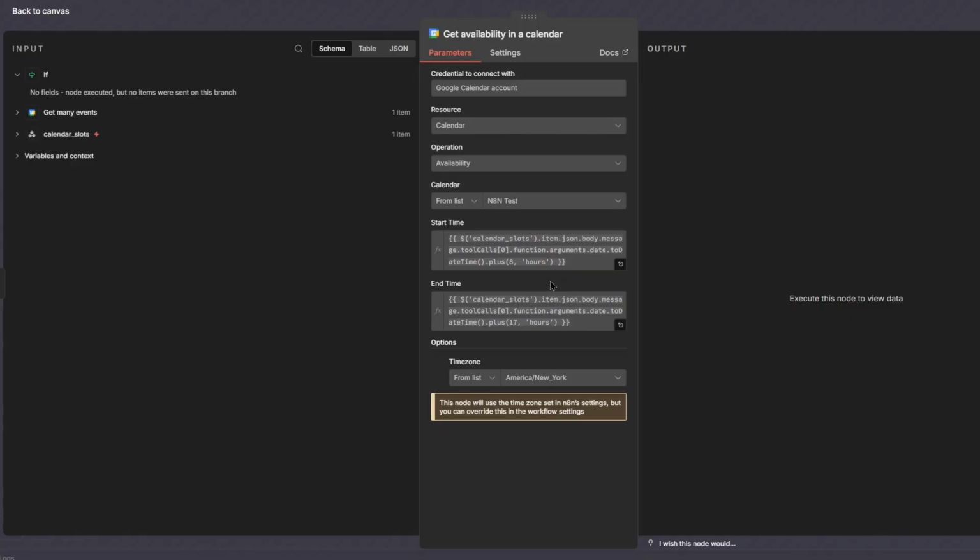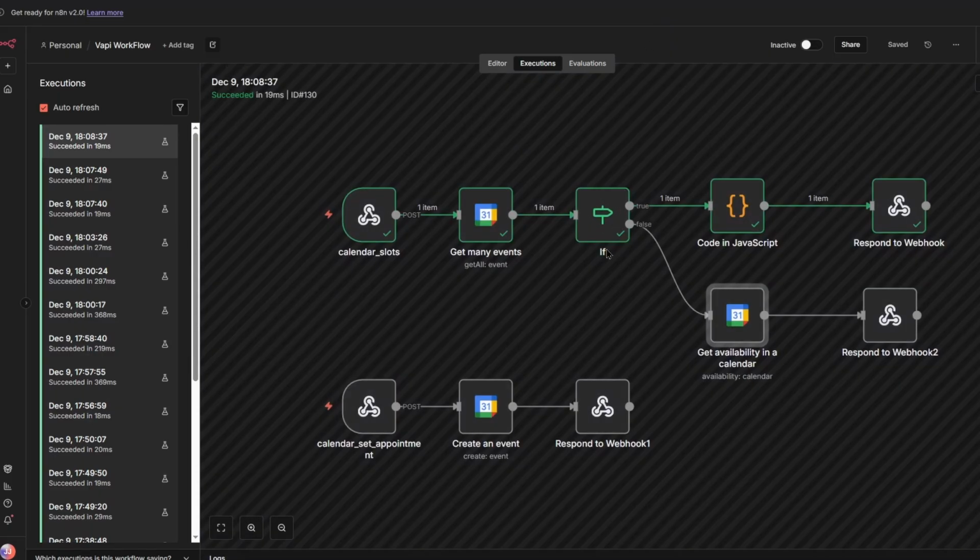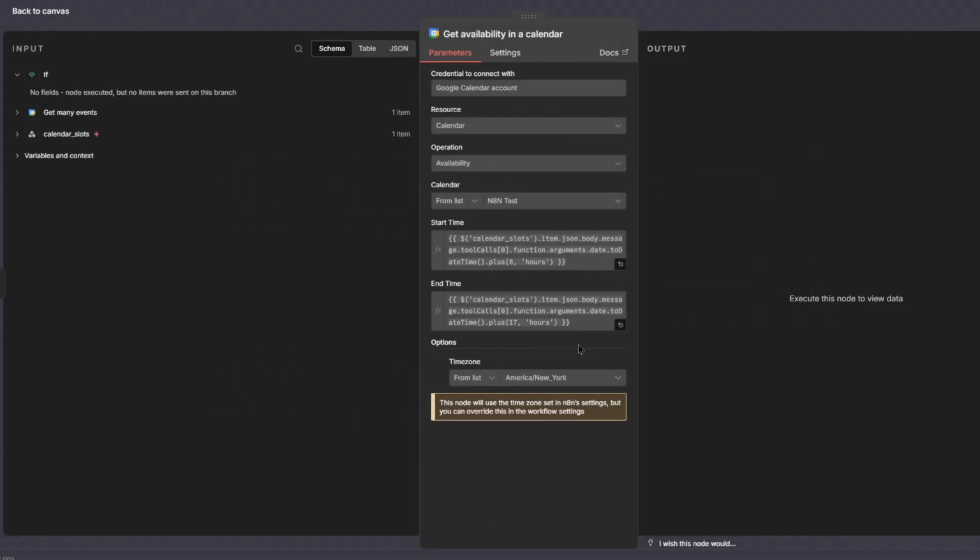If the answer is true, then we know something is definitely wrong, because we have an event between 8 and 5 but for whatever reason we got no result. Either way, that lets you know there is an event and something is wrong. However, if we get back false, then there are definitely no events between 8 and 5, and so the entire day is a free slot. That's basically what this does.